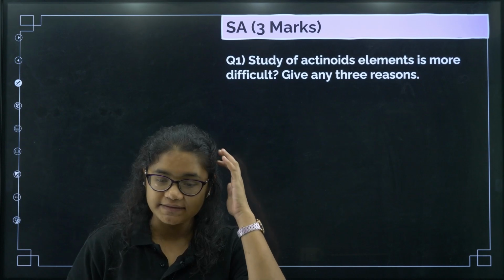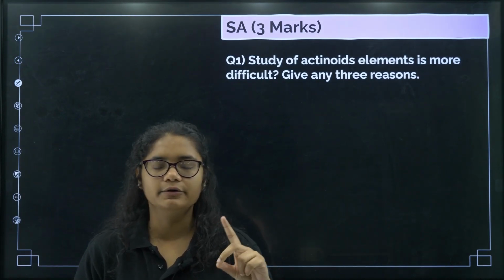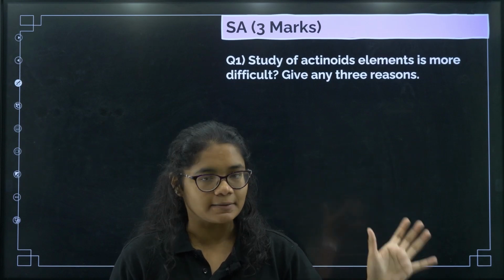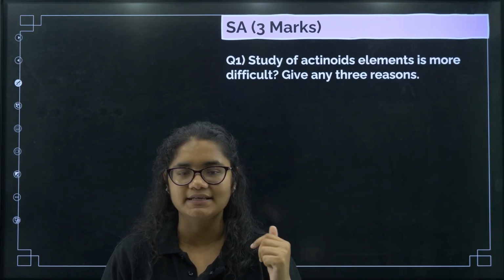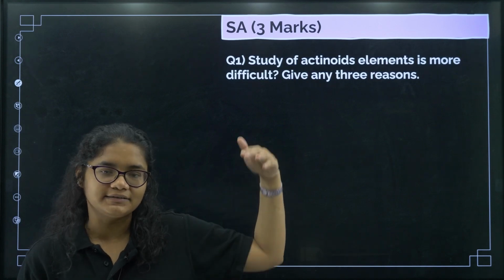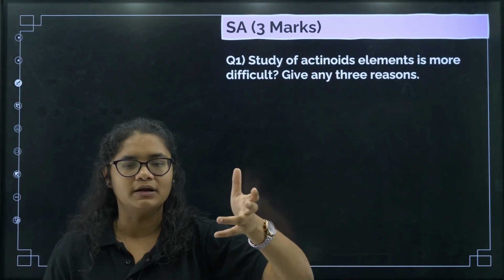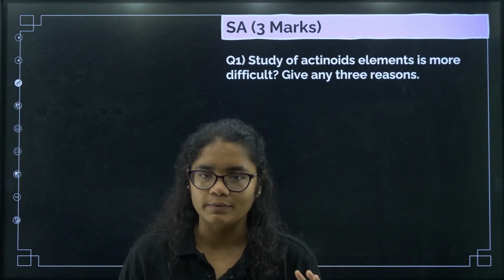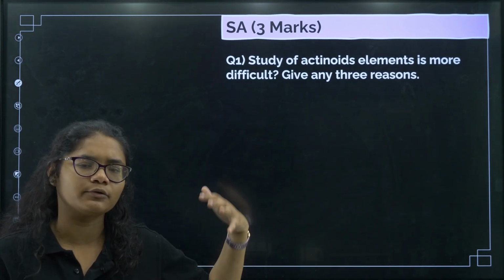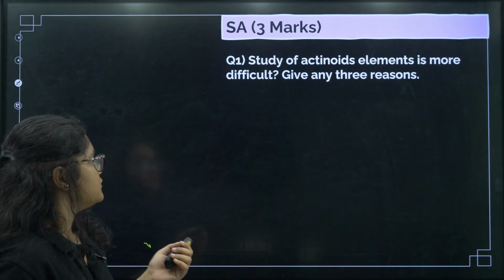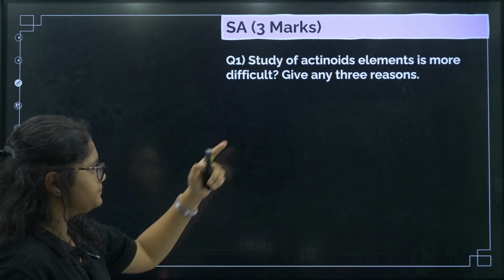Okay, so now students, see, in this chapter there are also 1 or 2 two-marker questions. I have not taken the 2-marker questions separately. In the 3-marker questions I have made it like 2 plus 1. So you can also practice 2-marker. The first part will be a 2-marker question, and if the second part is asked together, it will be a 3-marker question. Okay, so I have taken such questions where together you can practice 2 markers and 3 markers. Okay, so now let us see first question.